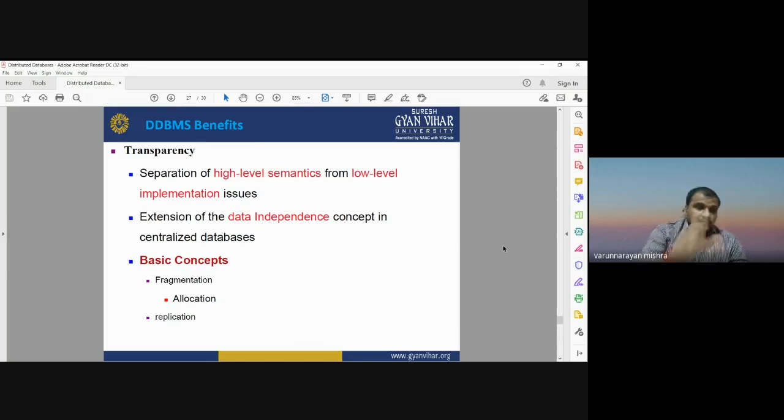So there is a basic concept of fragmentation and replication. The fragmentation and replication option is used for providing the transparency. That is an important benefit of a distributed database management system. Okay, so fragmentation means the distribution of the database into multiple components, and replication means the multiple copies of the same database that can be stored, and that can be accessed from any location over the network. Now moving to the next slide.